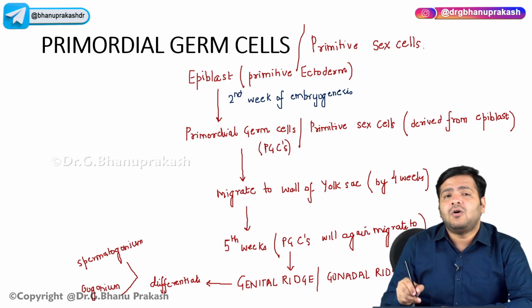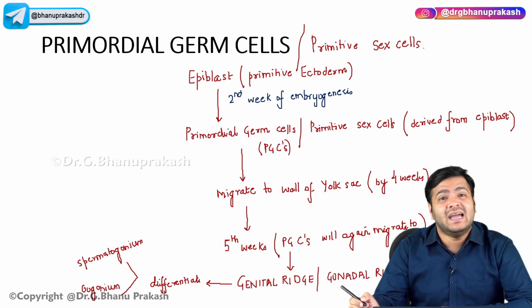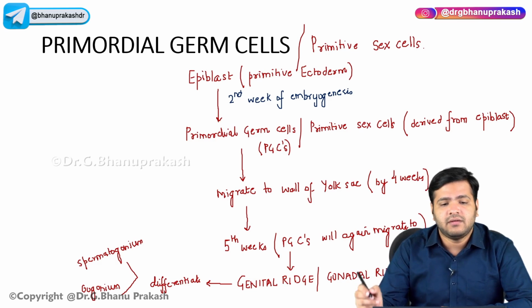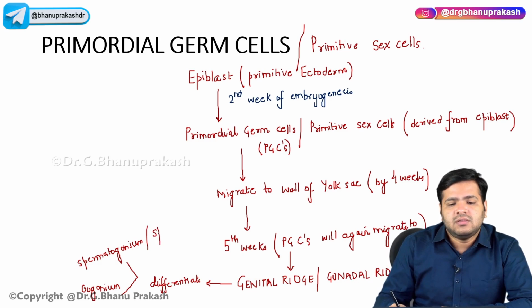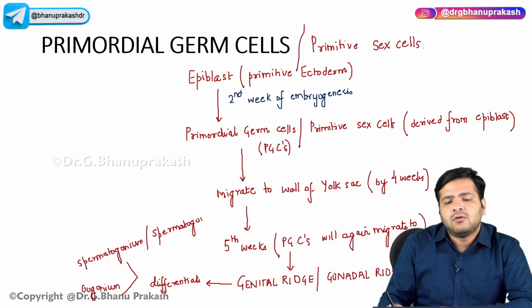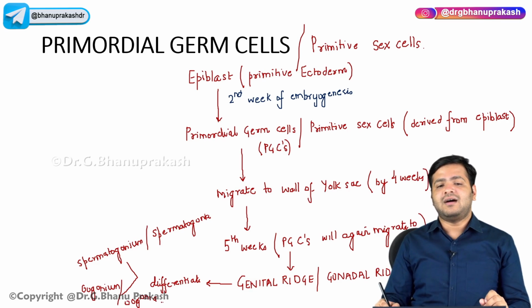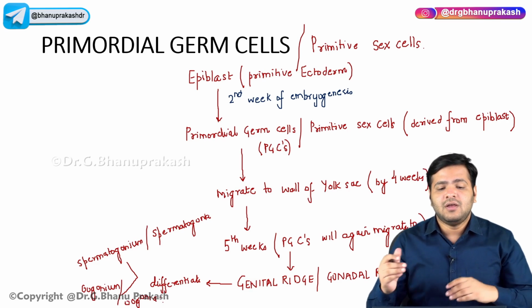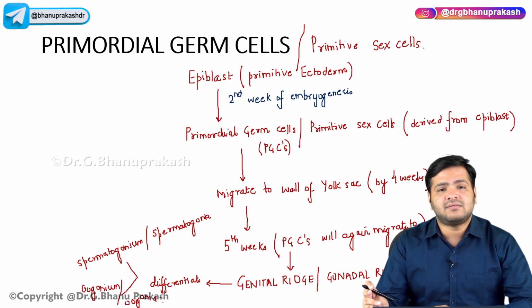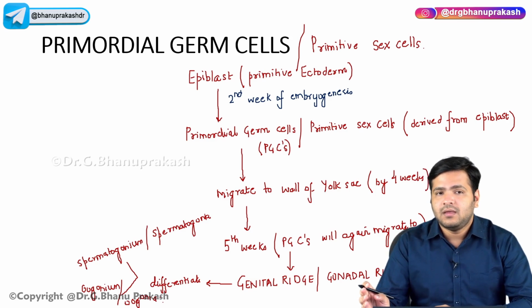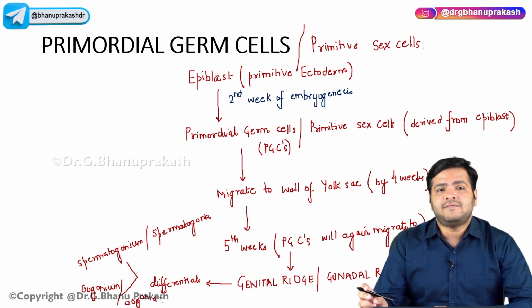Okay, oogonia or oogonium, spermatogonia or spermatogonium, right? So the primitive sex cells are these primordial germ cells which will form the sex cells, that is the spermatogonia and the oogonia. Okay, so that is again in the 5th week when they will migrate to the genital ridge, right, the gonadal ridge.